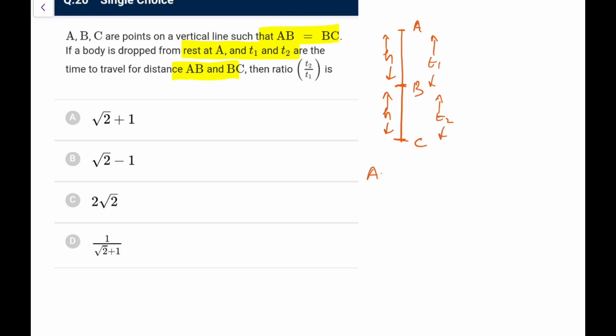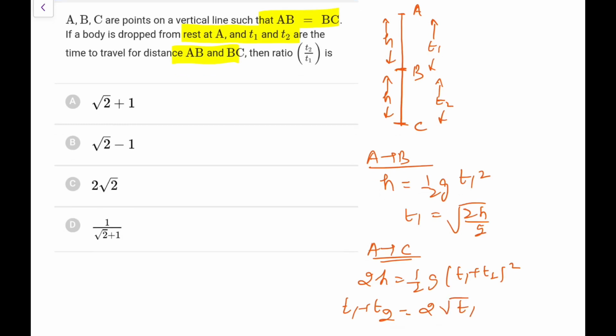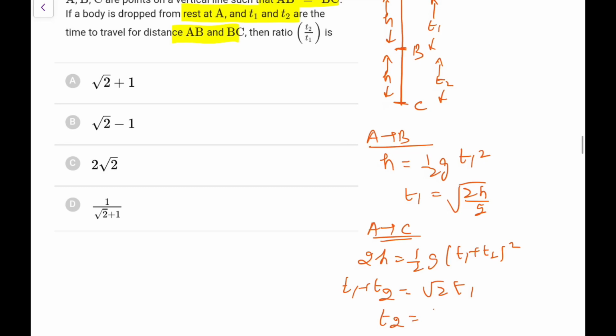First, write the equation from A to B. Because it is dropped, the displacement H would be equal to half g T1 square. I have taken downward as positive, so T1 is root 2H by g. Now second, I apply it directly from A to C, not from B to C. So A to C, the height is 2H and the time is T1 plus T2. So T1 plus T2 is root 4H by g, which you can write as root 2 times T1. So from here T2 comes out as root 2 minus 1 times T1. So T2 by T1 is root 2 minus 1. Go for option B here.